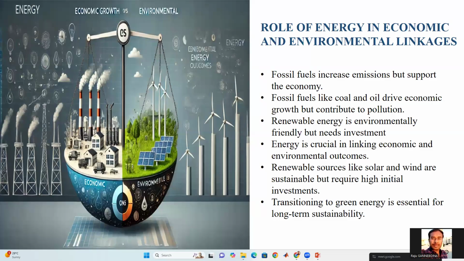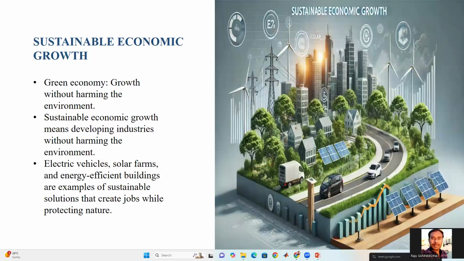Coming to the role of energy in economic and environmental linkages, fossil fuels mainly support the economy, but they cause more pollution. Renewable energy sources are very environment friendly, but the starting investment is much higher. The solution is that we have to shift to green energy for long term sustainability. Next slide.